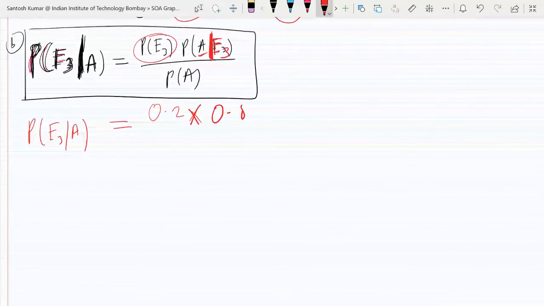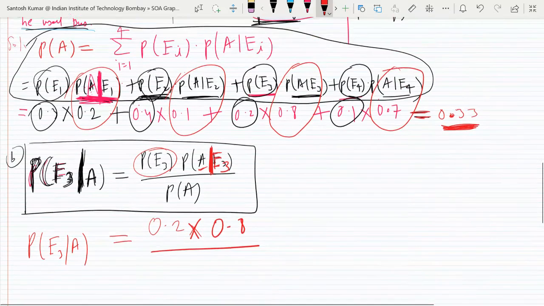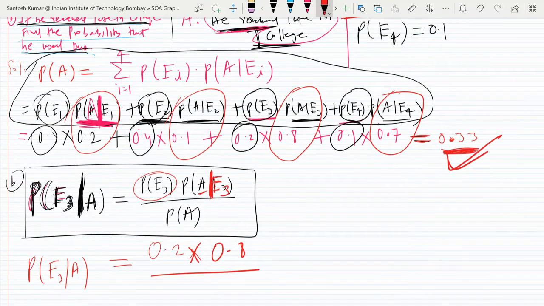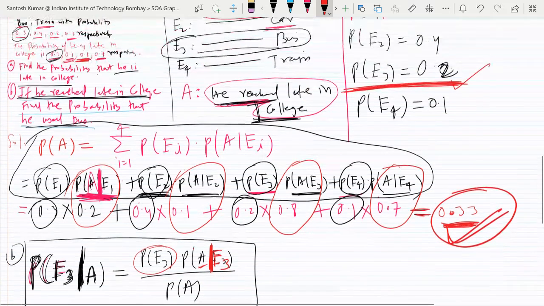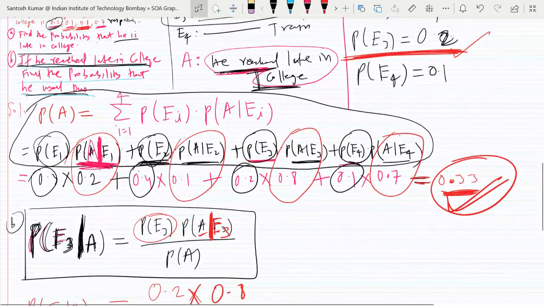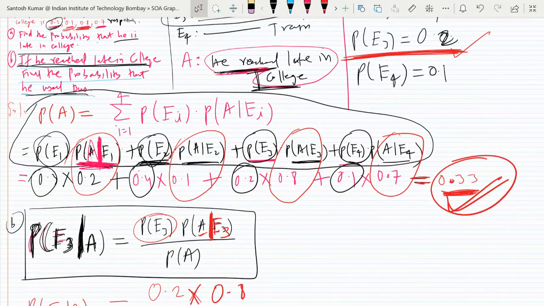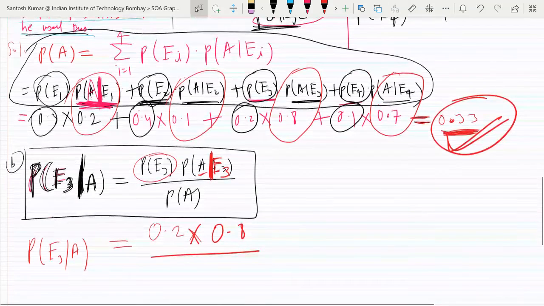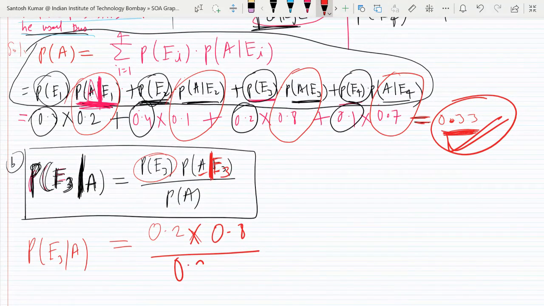So it is 0.8 upon probability of A. So probability of A you already calculated in the last part. If suppose you don't have the last part, then you have to calculate it separately. Probability of A you have to calculate, because in Bayes theorem you will need it. Suppose the A part is not given here, and directly they ask you the B part. So still you need to find the probability of A. Okay, this probability of A you got as 0.33 in the last part. So you multiply it. Okay, what, 16 upon 33.